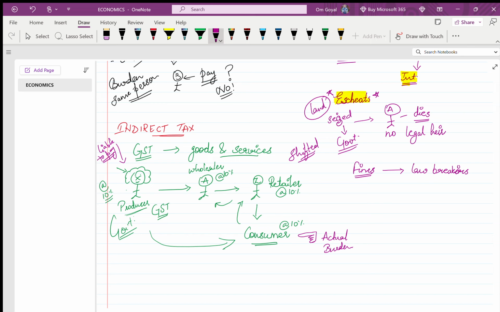The next is gifts and grants. This point I have already told that the foreign, suppose any company has given gifts to the government, ठीक है, या any abroad country, any company, anyone who has given gift to government will undergo the process in the government treasury. ठीक है, इधर inflow हो गया. So this is a kind of income for the government. Okay, so gifts and grants.